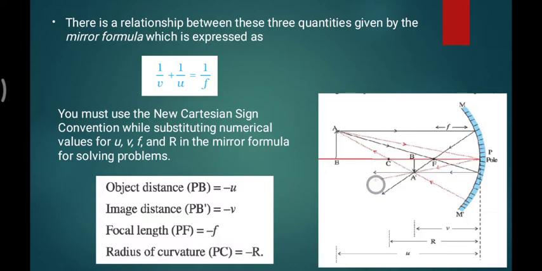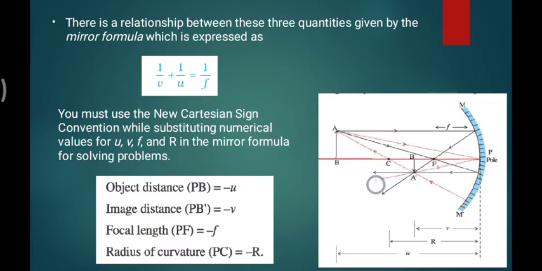There are a huge number of mathematical steps and equations you have to solve, trigonometry also, and then you reach this formula, and you end up with the simplified form of the relationship between how the focal length, object distance and image distance relate to each other. This is called the mirror formula. There are too many mathematical steps we have to follow, and we end up with this formula.